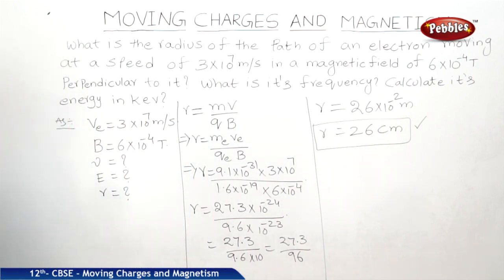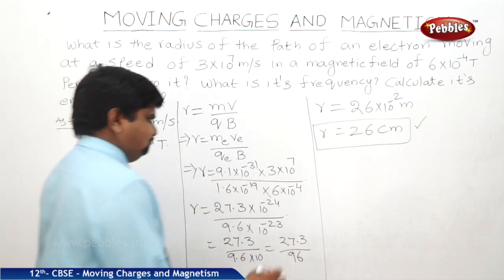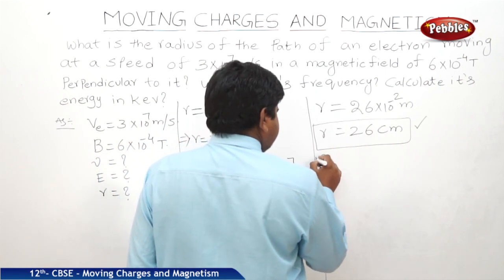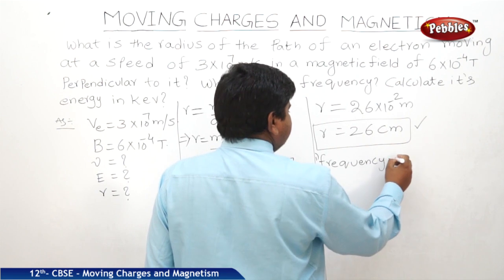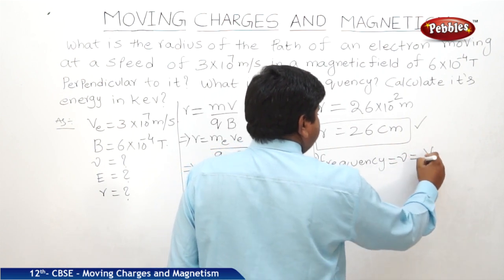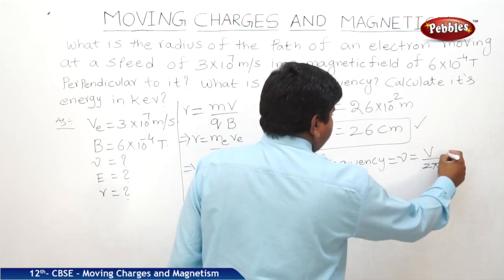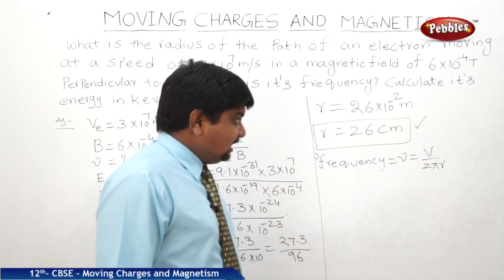Next we should find the frequency, the second part. Frequency nu is equal to V by 2 pi R. How is this formula derived?